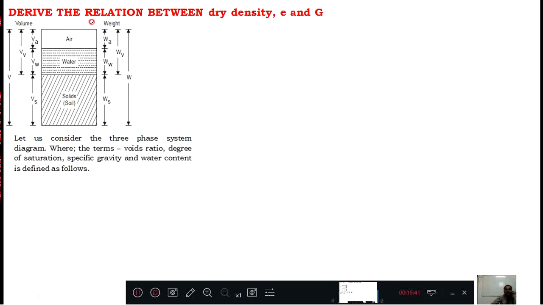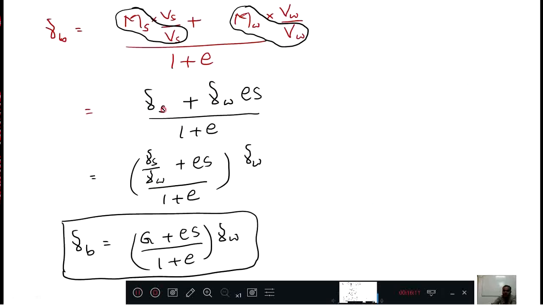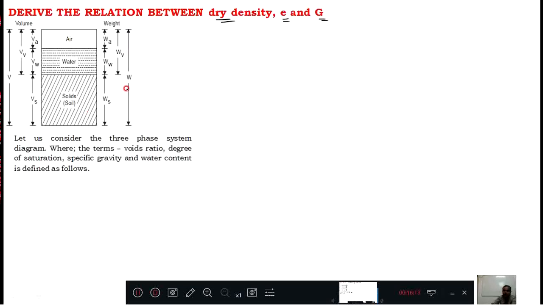See here. Derive the relation between dry density, void ratio and G. Okay? Here dry density is asked, therefore there are two ways. One way is I will do the first derivation entirely, and after that I will come here and get a result.